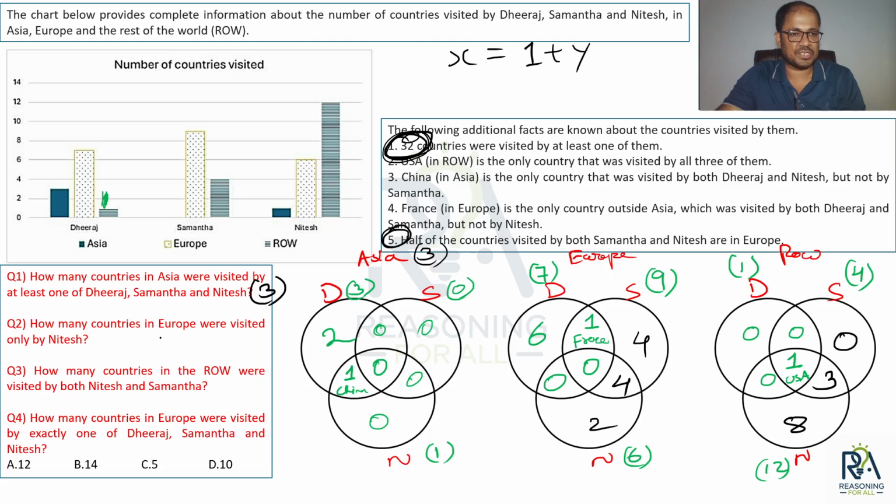First, second question. How many countries in Europe were visited only by Nitesh? Only by Nitesh, 2. How many countries in the rest of the world were visited by both Nitesh and Samantha? Rest of the world visited by both Nitesh and Samantha, 4. Right? Okay. Then how many countries in Europe were visited by exactly one of Dhiraj, Samantha and Nitesh? यूरोप में exactly one मतलब 6 plus 4 plus 2, that is 12. Option A. Okay, that completes our entire solution.